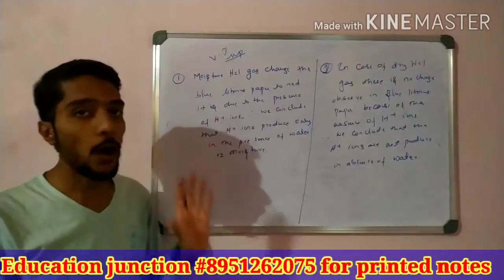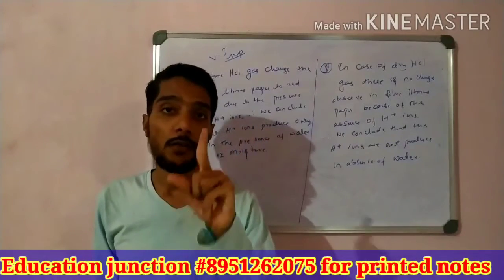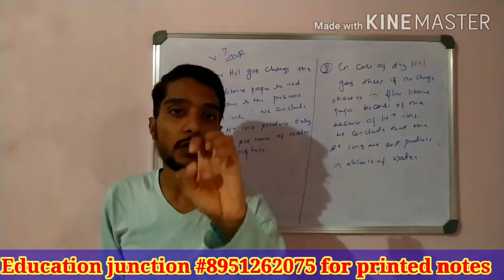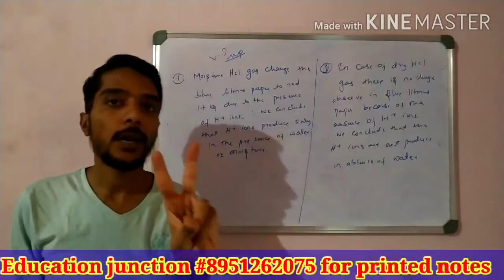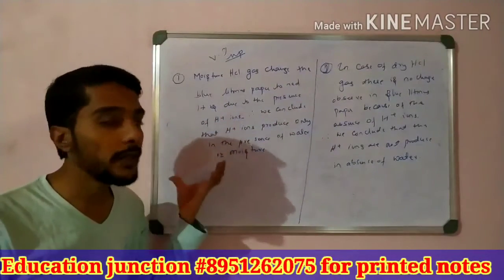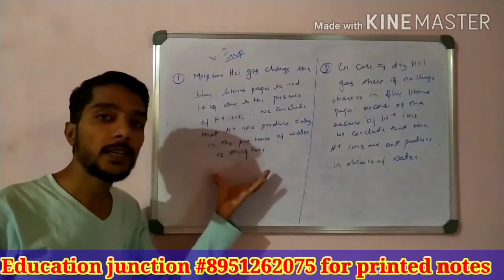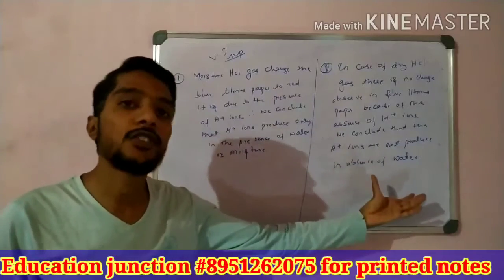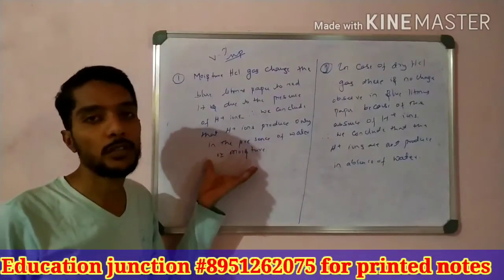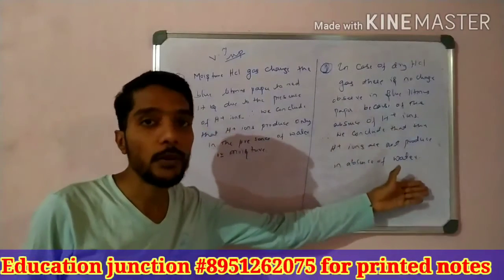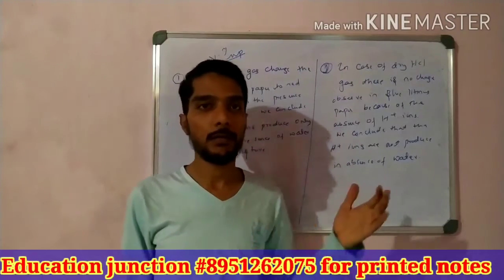So you have to remember three points here. One point is about calcium chloride. Calcium chloride's function is to absorb the moisture from the HCl gas and make it dry HCl gas. The other two very important points: the litmus paper color changes due to the presence of HCl gas, H plus ions, and here it does not change because of the absence of H plus ions. H plus ions are only formed in the presence of water, not in the absence of water. That is very important and easy to remember.